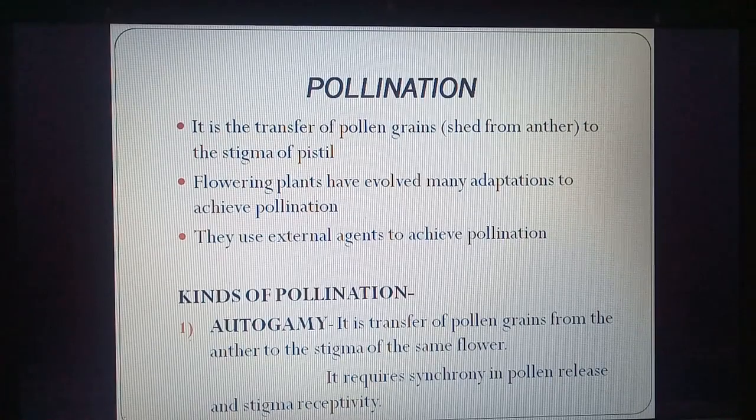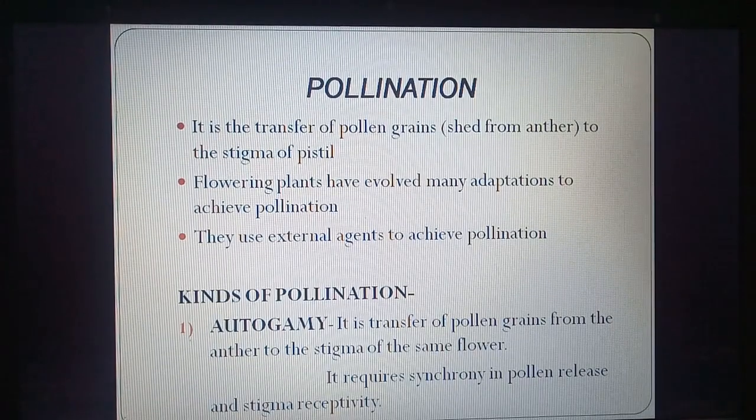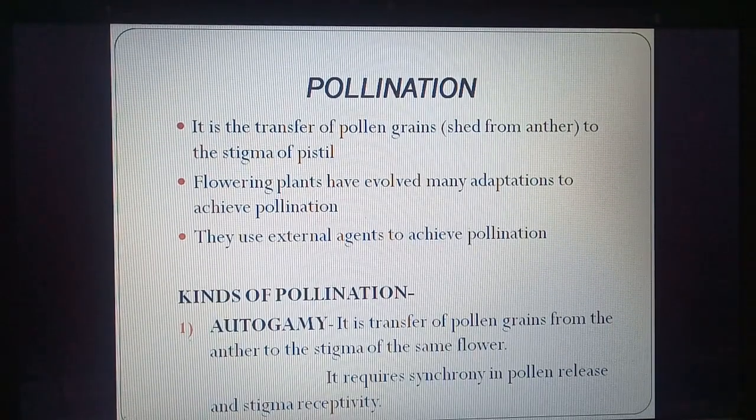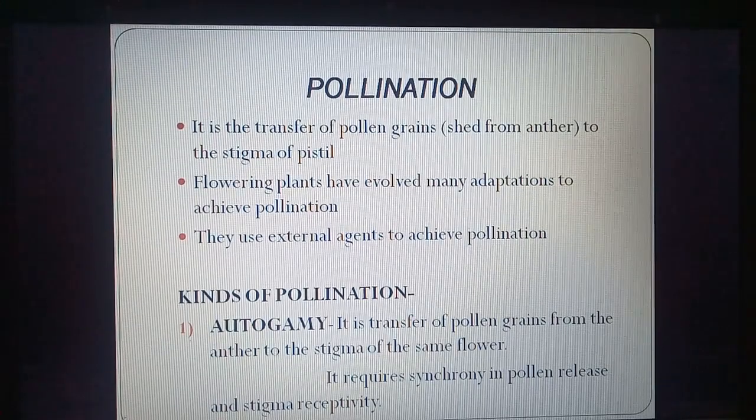So the first requirement for autogamy is that there should be synchronization. Synchronization means there should be proper timing. For example, when the pollens are released, the stigma should also be mature so that fertilization can take place.